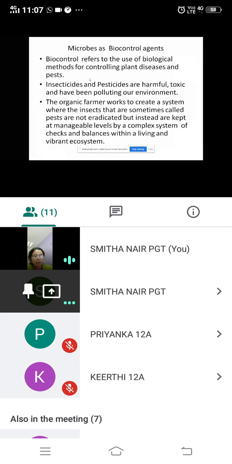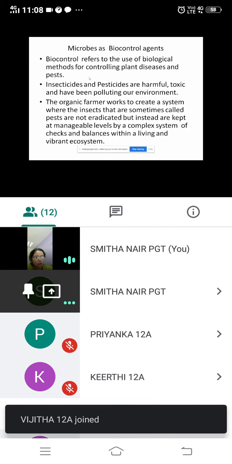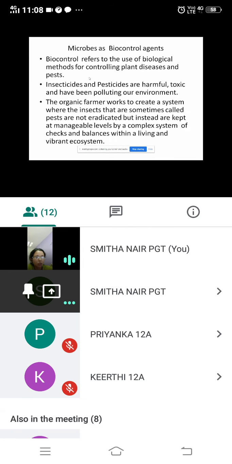ऐसे we are using some insects or some microorganisms which are going to kill or reduce the pests or insects in plants. That is called as biocontrol. मतलब we are controlling the diseases in plants by some living organisms.